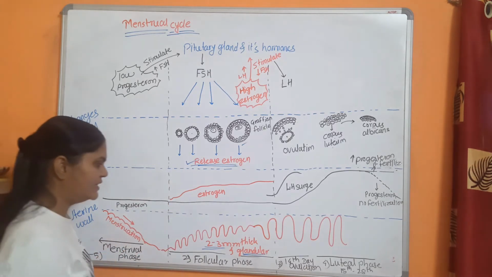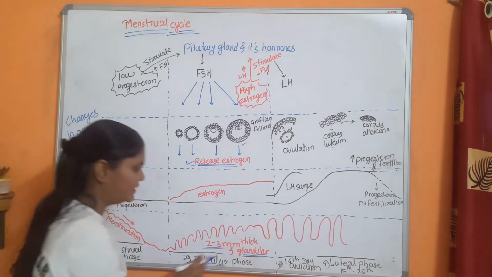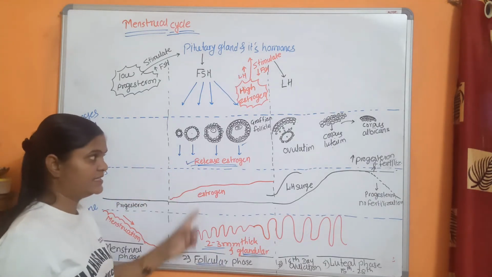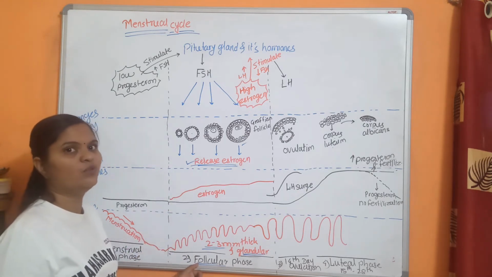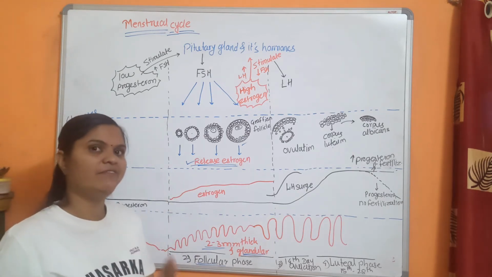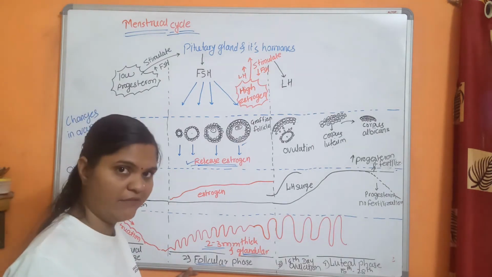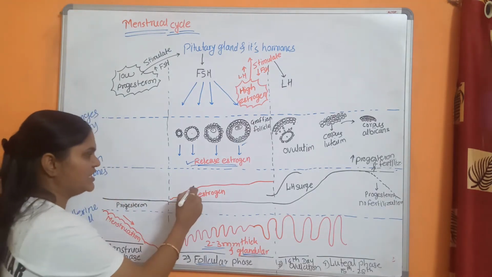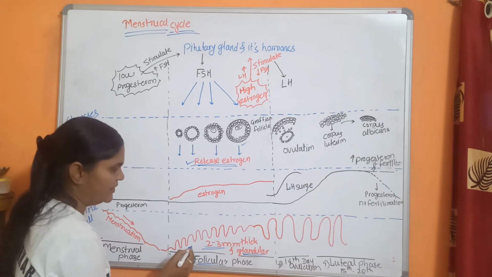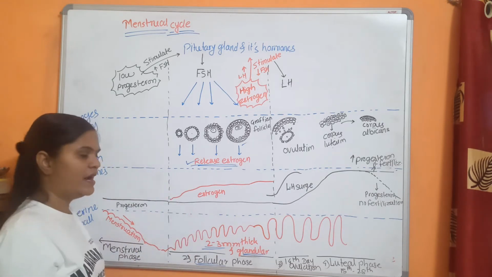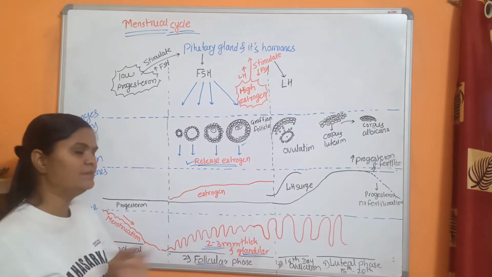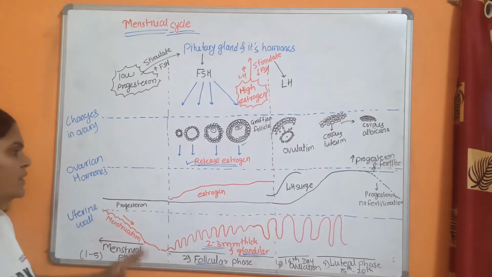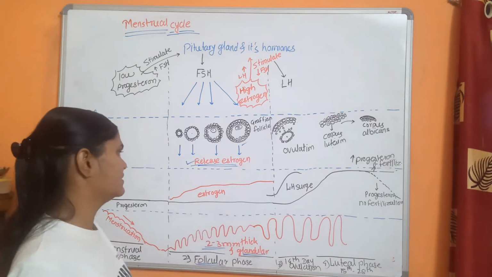That's why this phase is under the influence of follicles, that's why it is called the follicular phase. The second phase is called the follicular phase. So because of this estrogen, the endometrium starts to repair, and it becomes 2 to 3 mm in thickness, and it becomes glandular. Now the third phase. Now we see this.